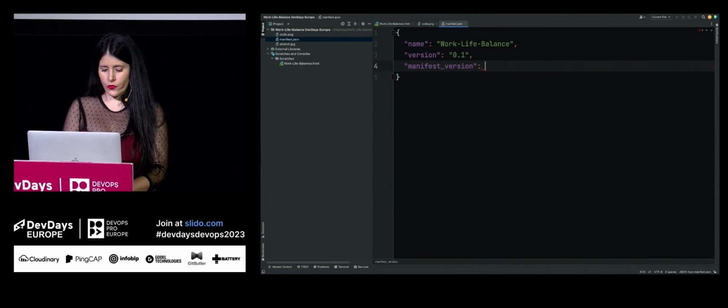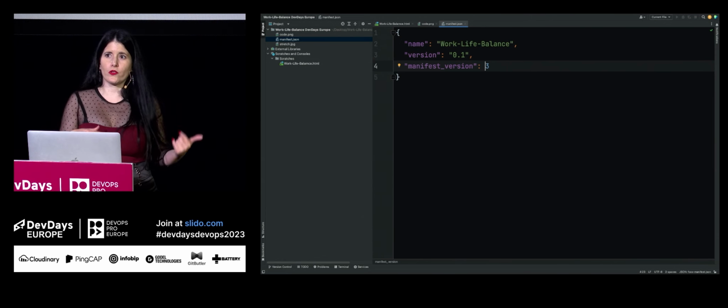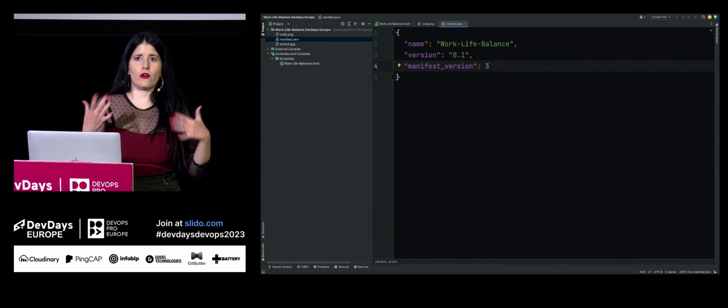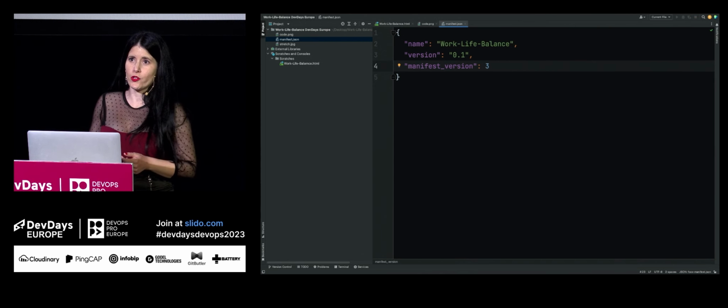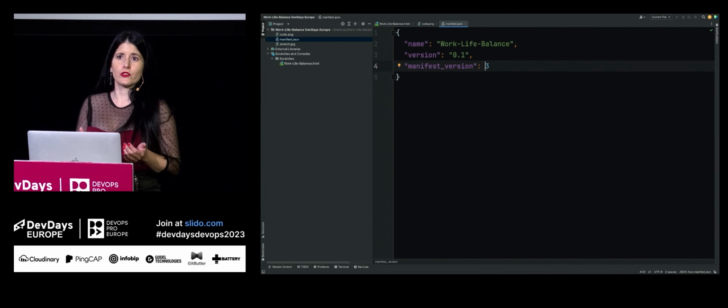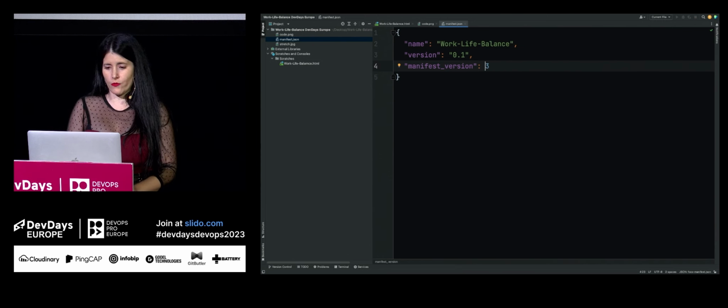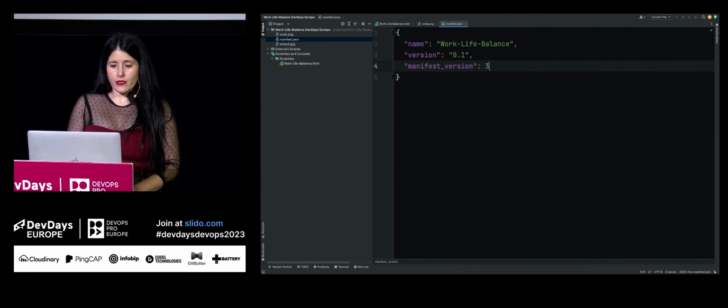is version number 3. Ever since January 2021, there's a new version. If you're used to working with manifest version 2, there are a few changes. Version 3 increases security, privacy, and performance, and you can read all the major and minor changes in the official documentation of Chrome Developer. And that's about it for the basic things we need.